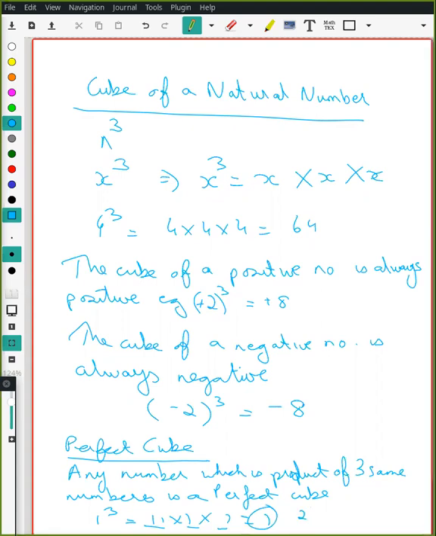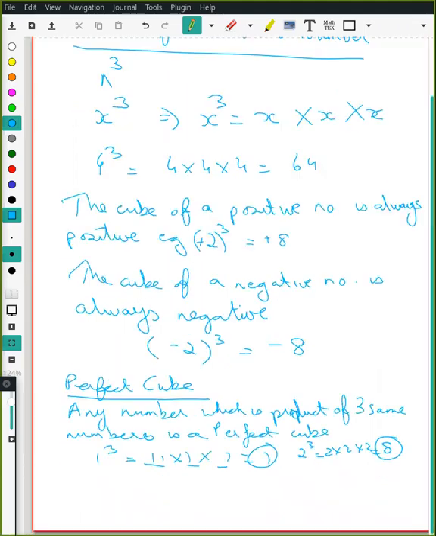2 cubed is 2 into 2 into 2, which is 8. 8 is a perfect cube in this case. So all these, 1, 8, and so on, we can have 27, 64, 125, are all perfect cubes. How to find if a number is a perfect cube?